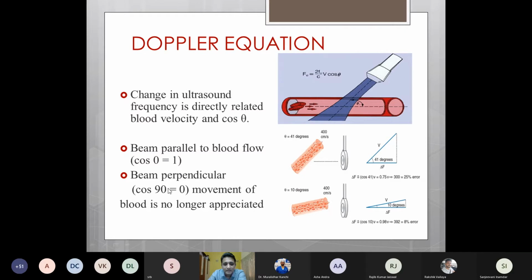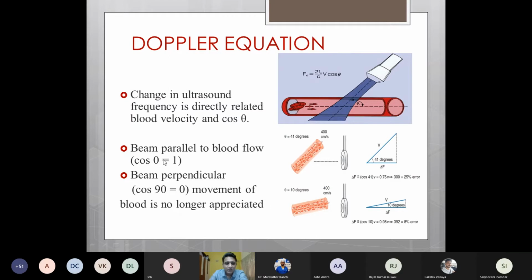Whereas if this angle is 90, that is the Doppler beam is perpendicular to the blood flow, cos of 90 will be 0 and the equation will become 0 and we will not be able to appreciate any velocity or flow through the structure. Hence, this is directly opposite to the 2D image. In 2D image, we need to get a view where the structure is perpendicular to the beam, whereas in case of Doppler, to interrogate a particular flow, we have to select a view wherein the Doppler beam lies exactly parallel to the blood flow.